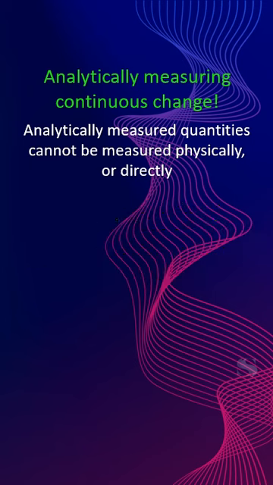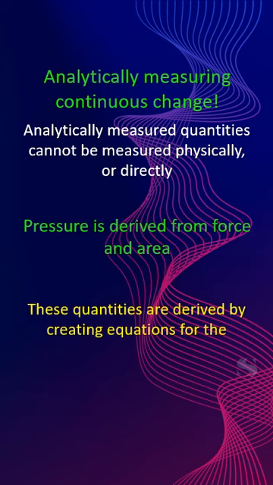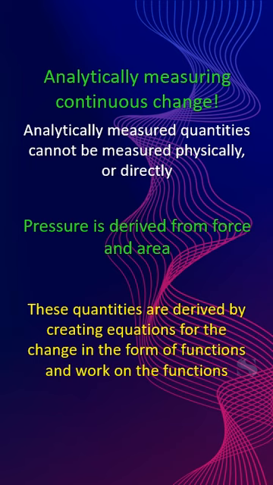The way we mathematically derive is to create equations for the change in the form of functions and work on the functions. These are detailed next. If it helps in appreciating the commonness of analytical quantities, let it be known that even addition, division, etc. are analytically computed count of quantities. Counting and measurement are the primary means of quantification. All of mathematics is built on the two. Operations and beyond is, in a way, analytical means of quantification.